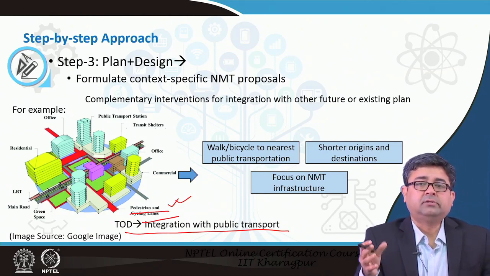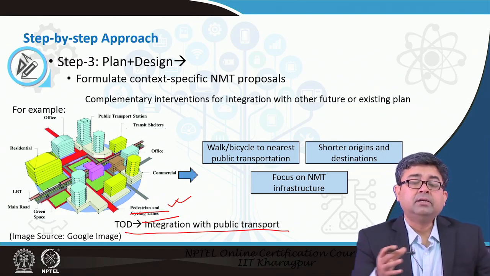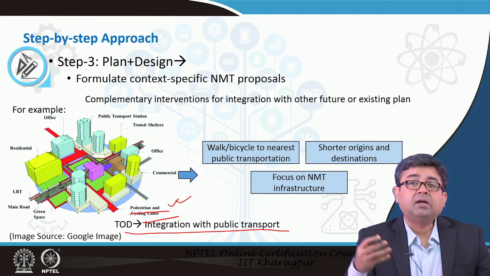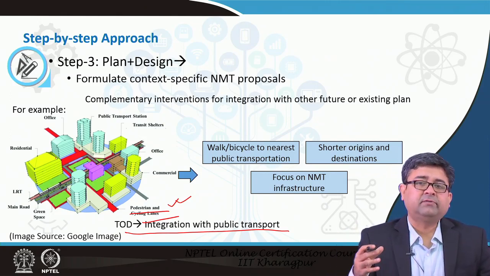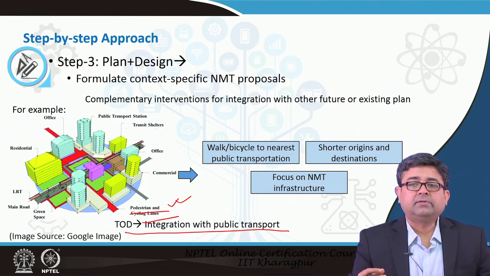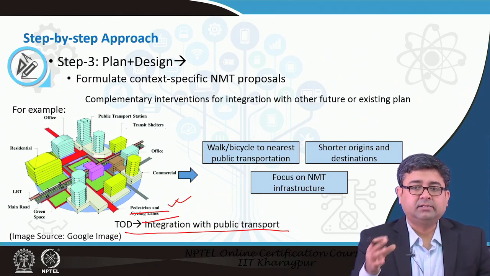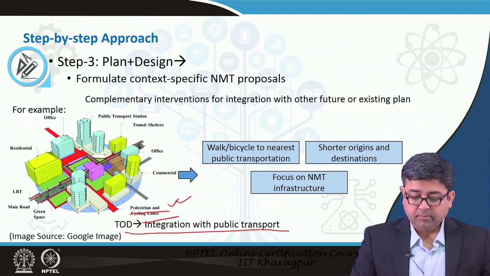That will not solve the purpose, although many a times you will see that there are some isolated sidewalks, but they are part of the process. So, they may have built it in phases. The first phase might have been built, and the second phase might not have taken off. That is why you see an isolated sidewalk or isolated bicycle path. However, if the plan is to have the isolated sidewalk, then that is not a good plan. The plan should have an integrated solution for all the NMT modes.